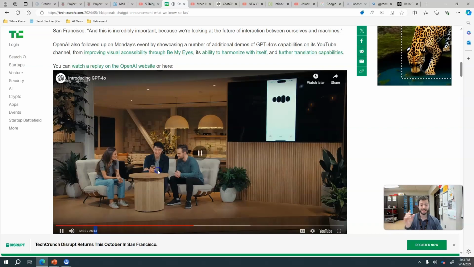Once upon a time. Did you notice how fast it stopped talking and then it updated its set of instructions and kept responding? Think of the uses of this. Now, obviously, they're just doing this for something like a bedtime story, but imagine yourself as a student practicing for a test. You really only know if you know something if you're able to explain it. You can use this as a thought partner where you're trying to talk to ChatGPT and ask for feedback. Or even better than that, they're about to showcase video.